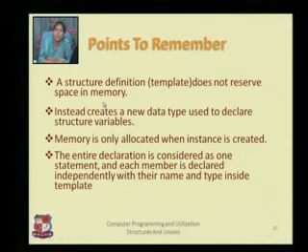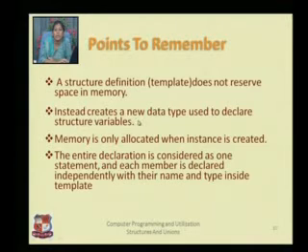If I am saying student, then student is a general name, a general entity, it cannot have any memory, right? But if I am saying student S1, or say suppose I am saying student Divyanshu, then Divyanshu can have particular marks, he can have some roll number, he can have some address, right? But a general entity student can just have a template that he can have this many attributes, but he cannot have the values, right? The same way structure's definition is just a template and it does not reserve any memory.